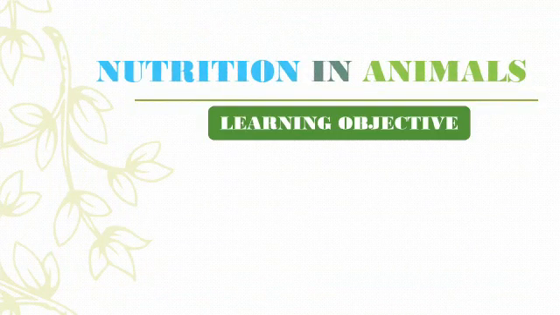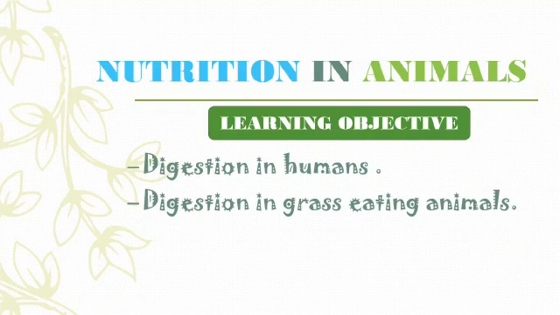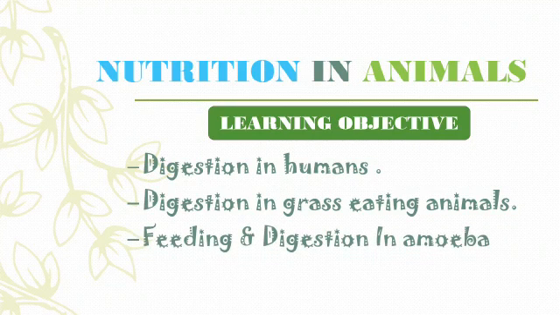In the last part we have already discussed what are the different modes of nutrition taken by animals, and we have also given an introduction about how digestion in human beings takes place. Now in this part we will be talking about how digestion in human beings takes place in detail, studying about each and every part of the digestive system.